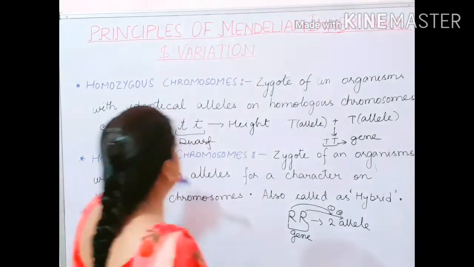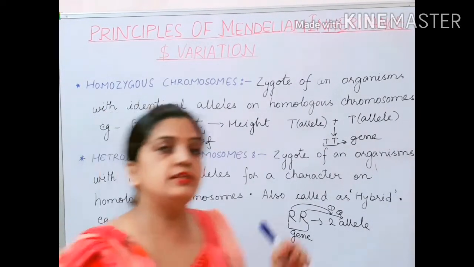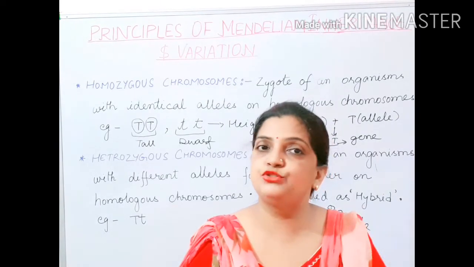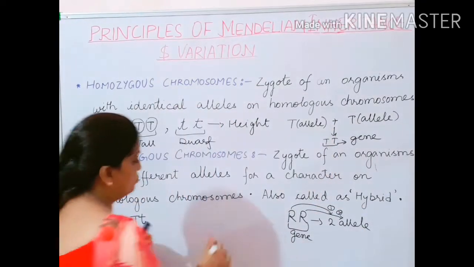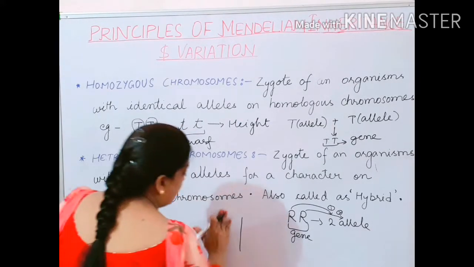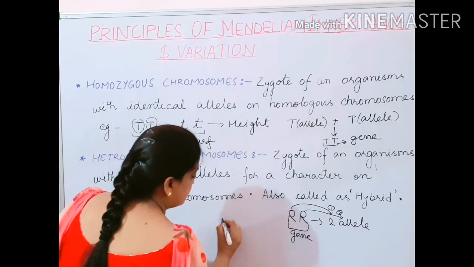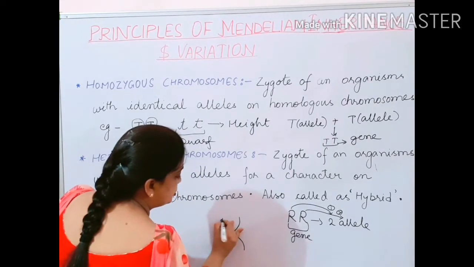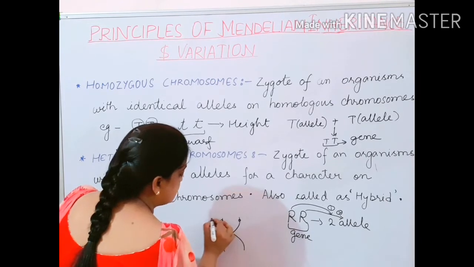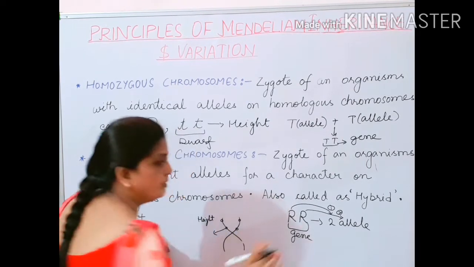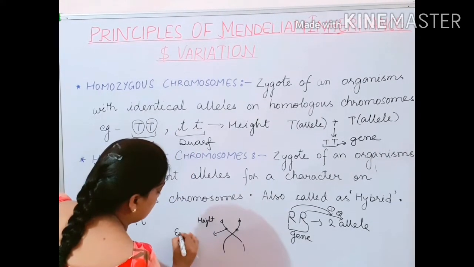So always remember, children, that a gene is always present in a pair, and this pair of genes is made up of two alleles. If I take a chromosome here, a pair of chromosomes, and draw it in this way, then one of the genes is for height, and this is another gene, in human beings I am taking, and it is for eye color.